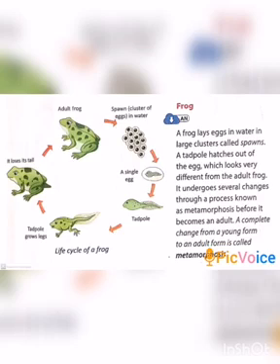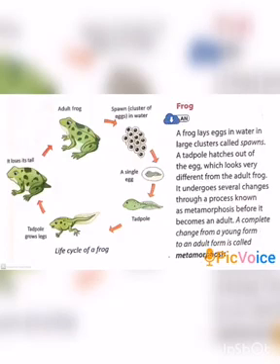Next, frog. A frog lays eggs in water in large clusters called spawn. That is, a female frog lays hundreds of eggs at a time in a lake or pond. That is called spawn.